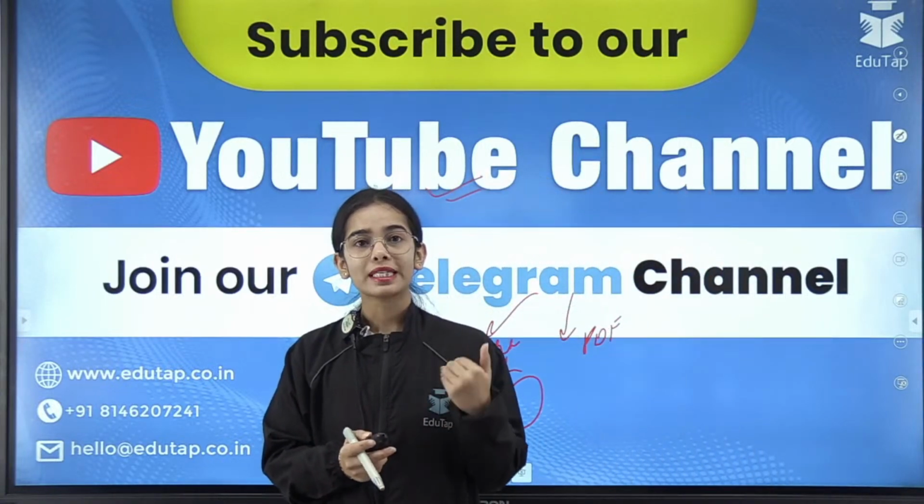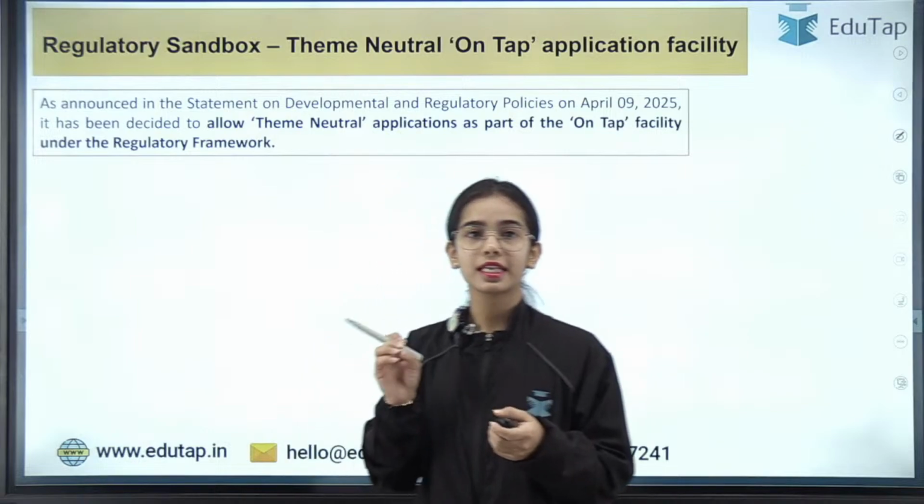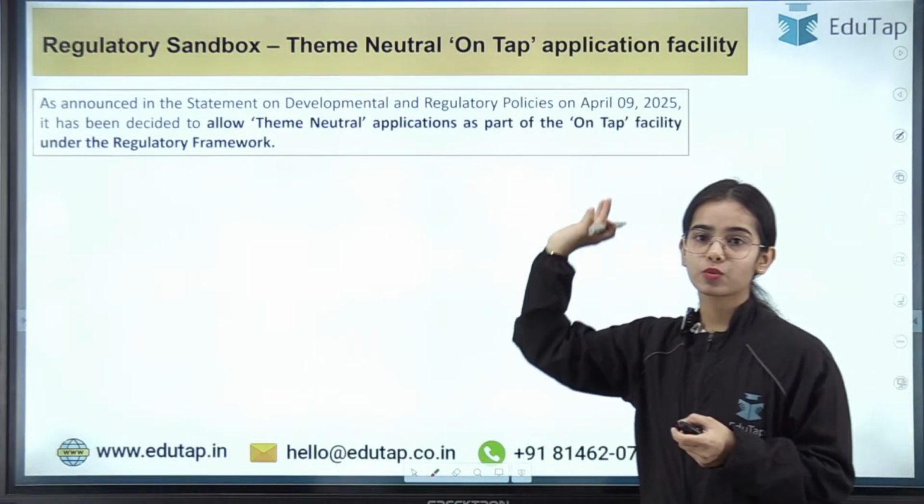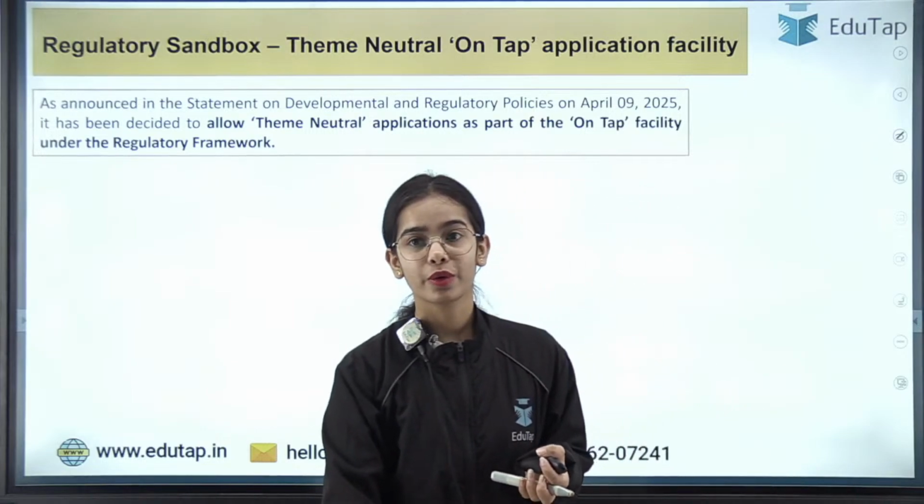Okay, so now let's start with today's session, that is the regulatory sandbox, the theme neutral on tap application facility. This is what we have to focus on. This is what we are going to discuss today.